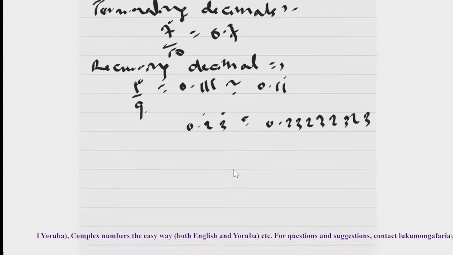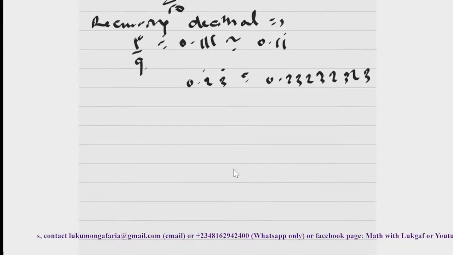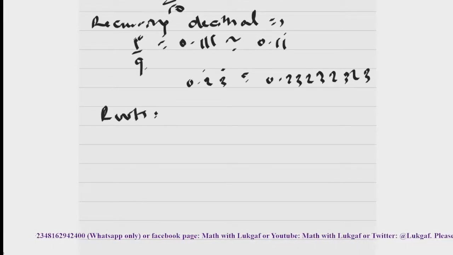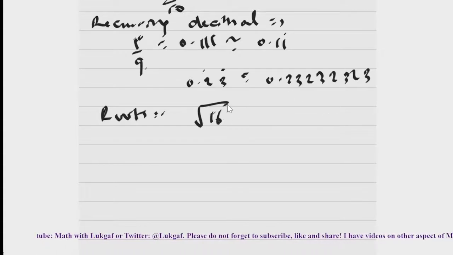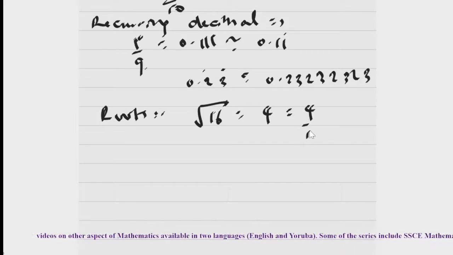When you have a recurring decimal, we call it a rational number, because you can actually write it in terms of P divided by Q. Another example of a rational number is when you have your number in terms of a radical, a root. For example, the square root of 16 will give me 4, and 4 can also be written as a fraction, 4 divided by 1. So this is also an example of a rational number.